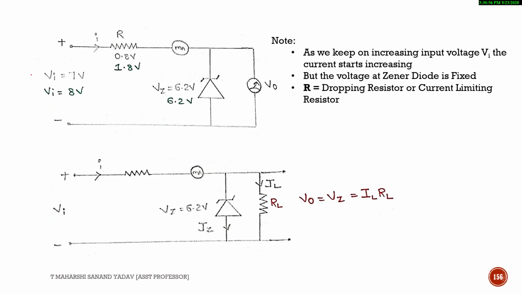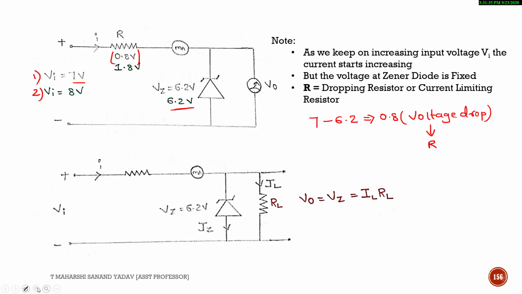Consider this as case number 1 and this as case number 2. Suppose in case number 1, I am applying a voltage Vi of 7 volt. What is the minimum voltage needed for the Zener diode to function? It is 6.2 volt. So here I am applying 7, out of which the Zener diode needs only 6.2 volt. The remaining 0.8 volt is nothing but a voltage drop, which will be present across the current limiting resistor R. So you can observe that 0.8 volt appears across the current limiting resistor.